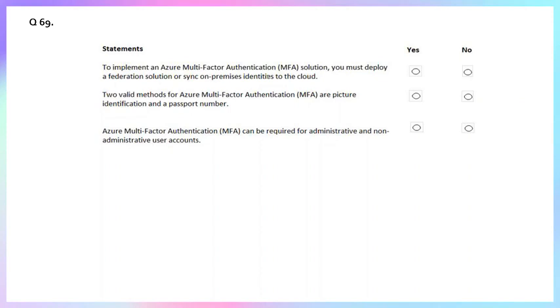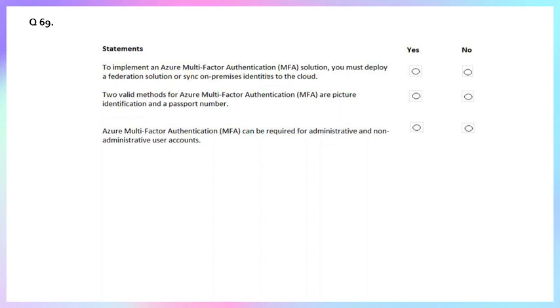If you have created your own Azure account and have the authenticator app, then you are familiar with this.